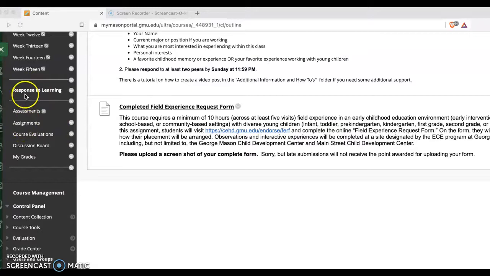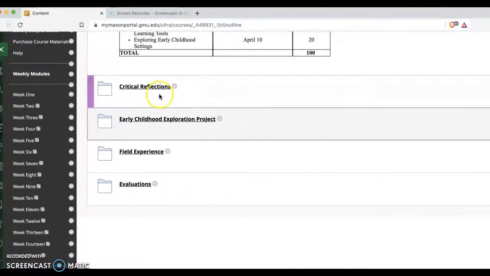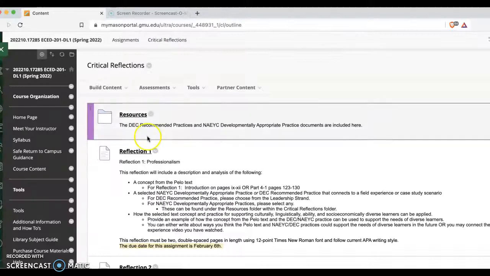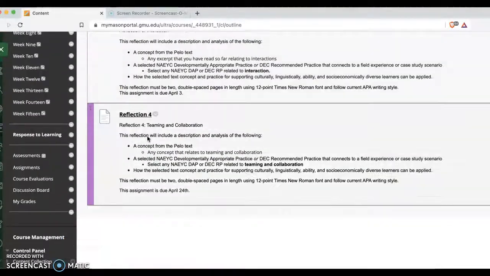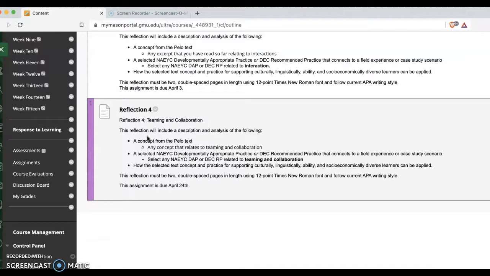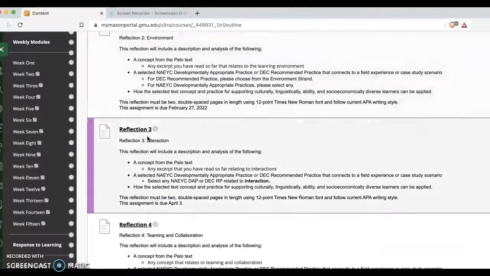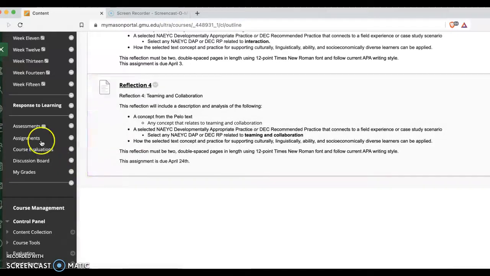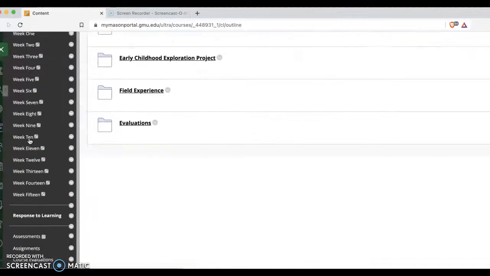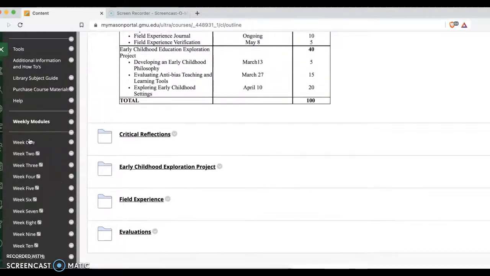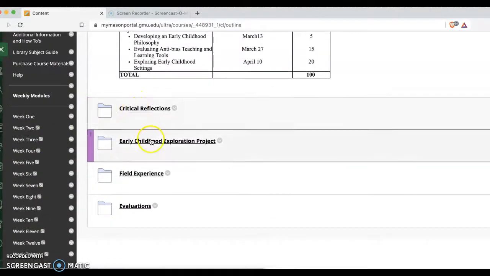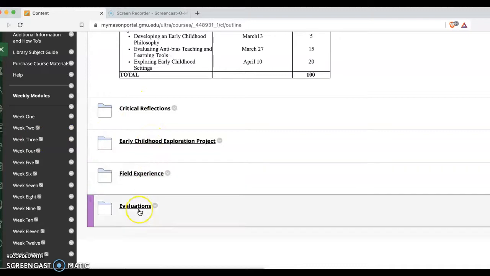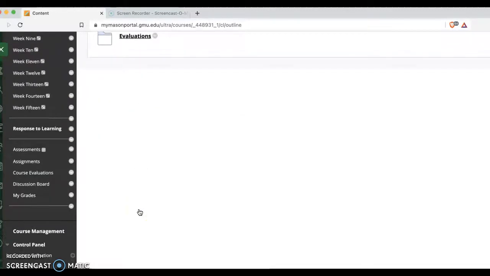Here what we'll have then under response to learning, assignments. This will give you a more specific, detailed information. It's really just taken from the syllabus, but it is also then here as well. So there are the assignments. Eventually you will, and here are all the different assignments that you have, the critical reflections, the exploration project, field experience, and evaluations for the end. There is also then the course evaluation at the very end.